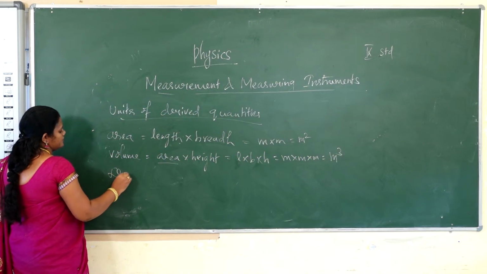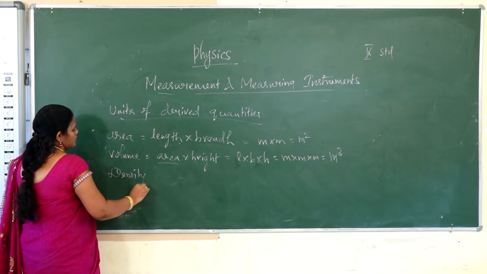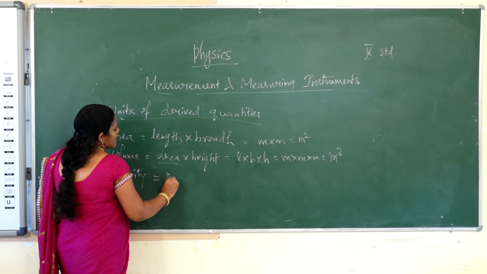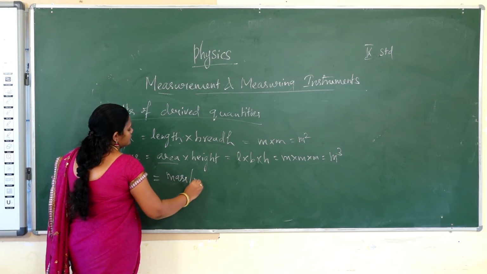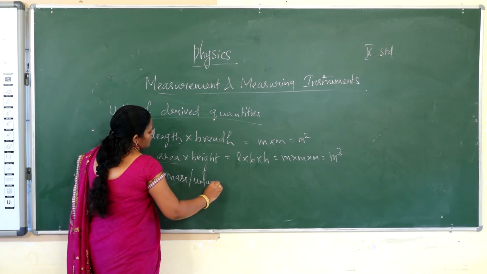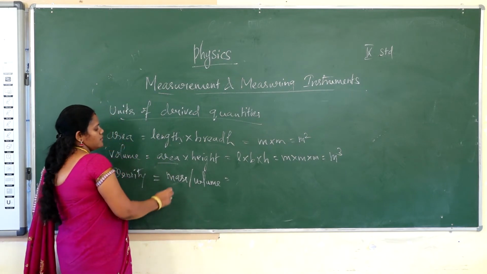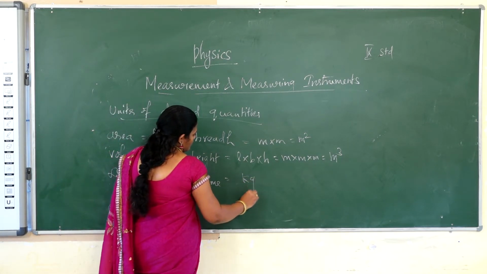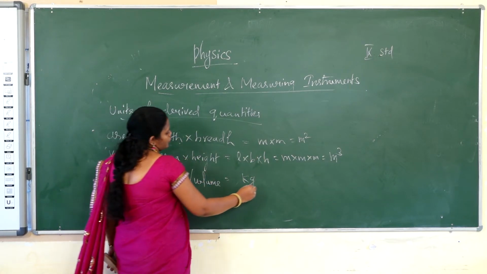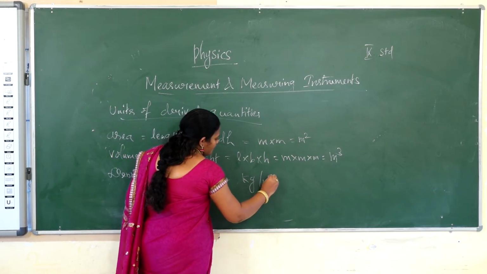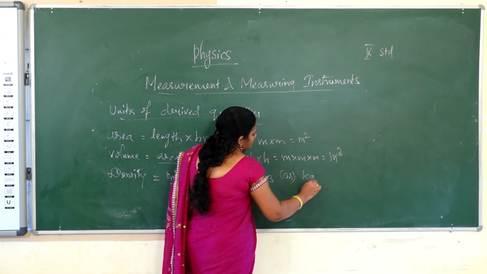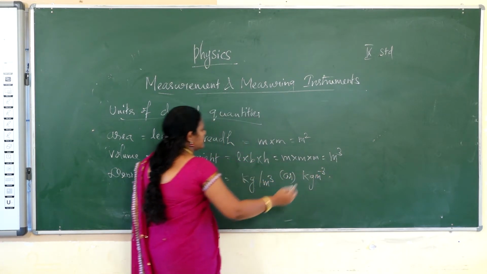Then density. What's the formula for density? That is mass per volume. Then what's the SI unit of mass? That is kilogram. Then volume, meter cube. So kilogram per meter cube, or kilogram meter to the power minus 3.